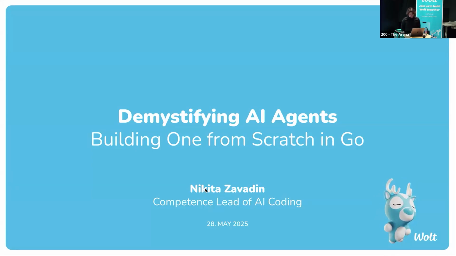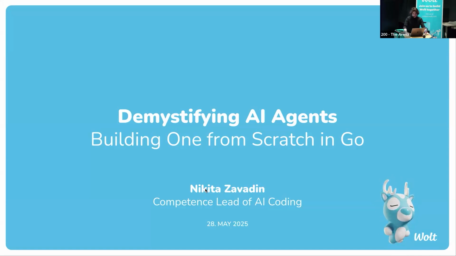So, who am I? I'm Nikita Zavadin. I'm a platform engineer at Wolt. I also work with DoorDash on building some cool features that we can yet share. And I'm also Competence Lead of AI coding. So my work also drives AI coding, and I do everything to help engineers to be happy with AI and also to build a platform for AI development if needed. And one of the parts of the job is to tell some cool stuff like this.